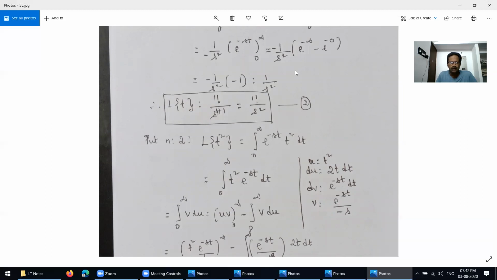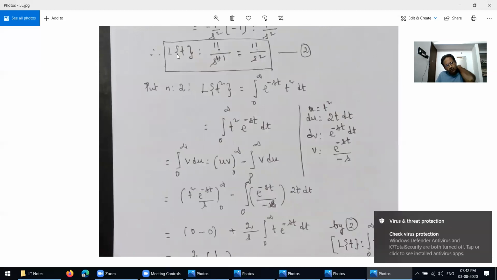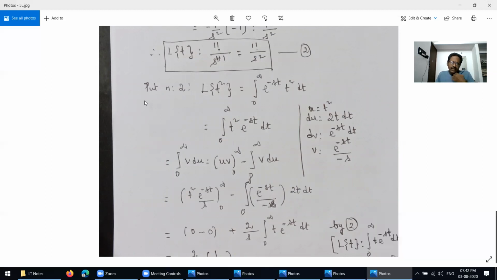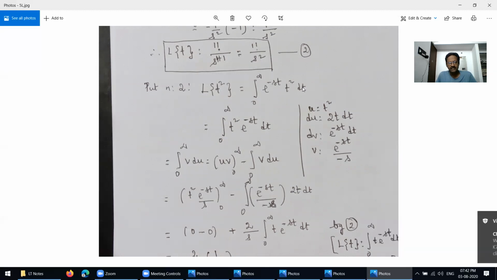You put this as equation number 2. Then put n equal to 2. Already for n equal to 1 you are getting 1 factorial divided by s squared. Now put n equal to 2, and we get Laplace transform of t squared equal to the integral 0 to infinity of e power minus st into t squared into dt. This can also be written like this.